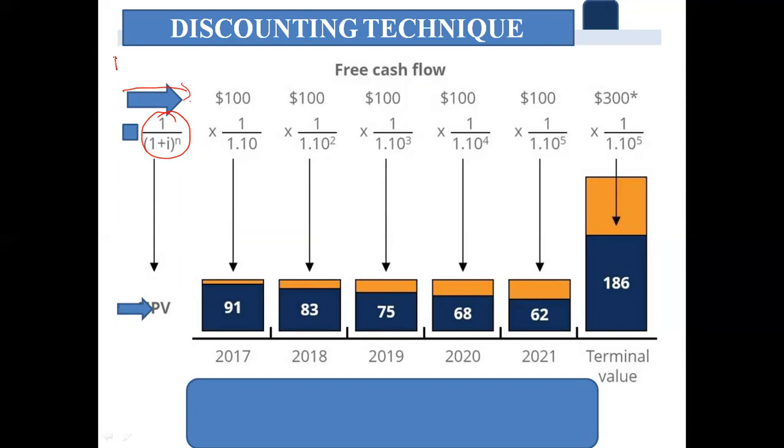The present value is obtained by discounting. This is the formula for deriving the discounting factor: 1 divided by (1 plus I) raised to n. This is the common equation used to arrive at the discounting factor. Here, every year there are cash flows: $100 in the first year, $100 in the second year, and the same in the third, fourth, and fifth year. Let us stop here.